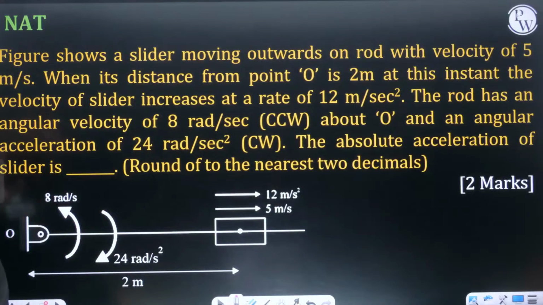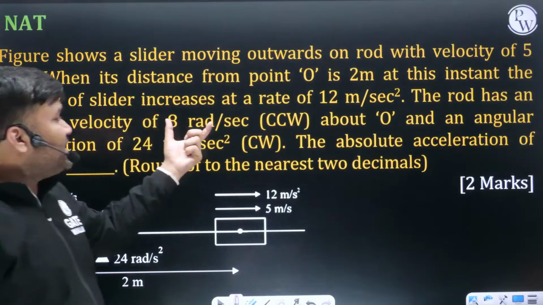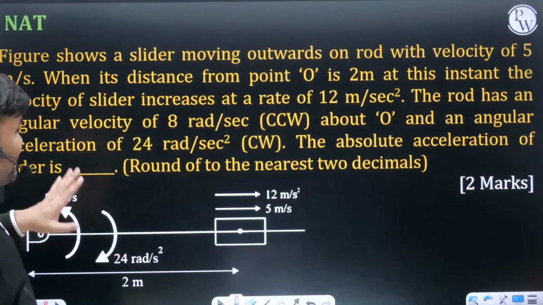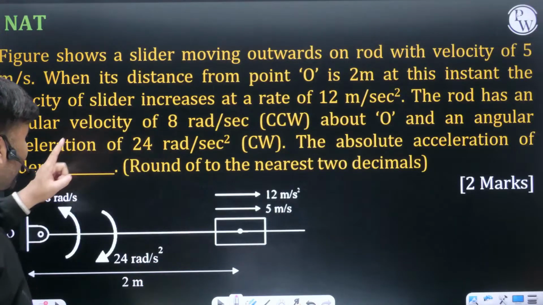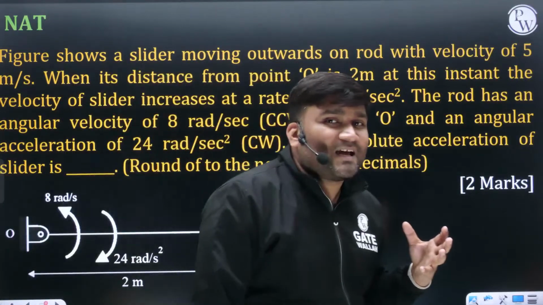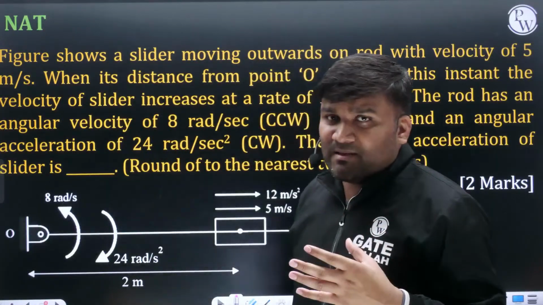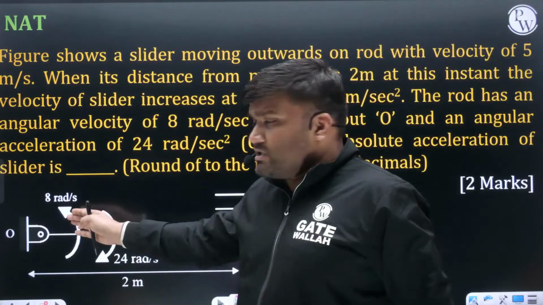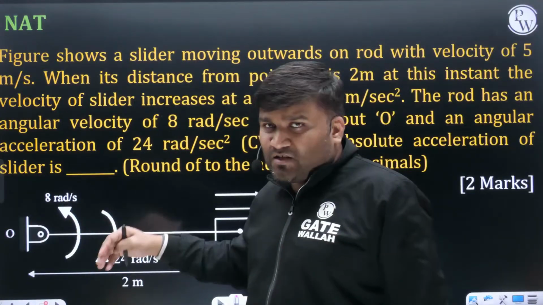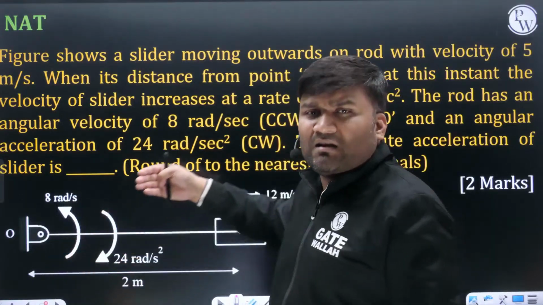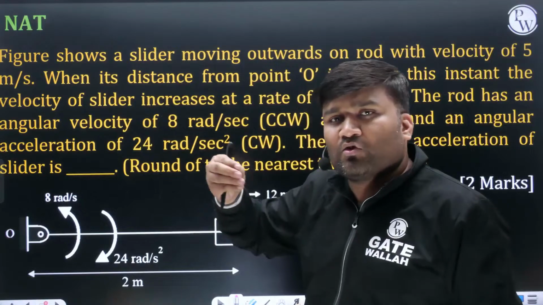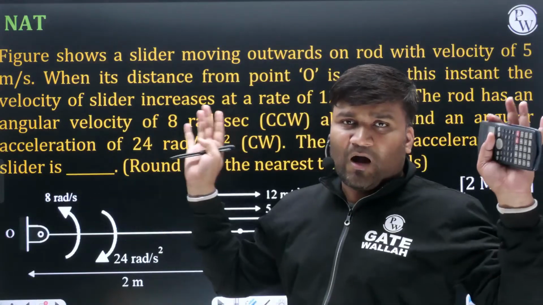Okay. The rod has an angular velocity of 8 radians per second counterclockwise about point O, and angular acceleration is also there. Everything they have given. Generally we are habituated that in examination they will give angular velocity so that radial acceleration can be calculated. Alpha is given, so tangential acceleration can be calculated, and if Coriolis acceleration is in the picture, we will calculate Coriolis acceleration, and then the resultant we know how to calculate.